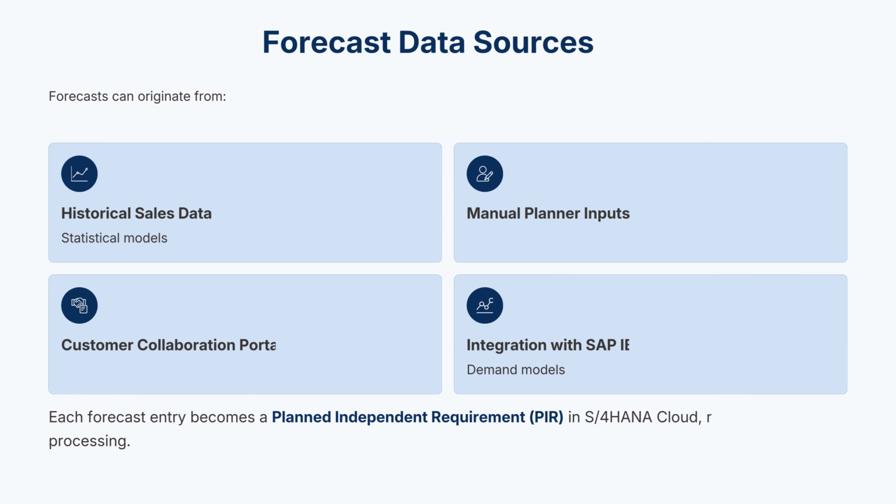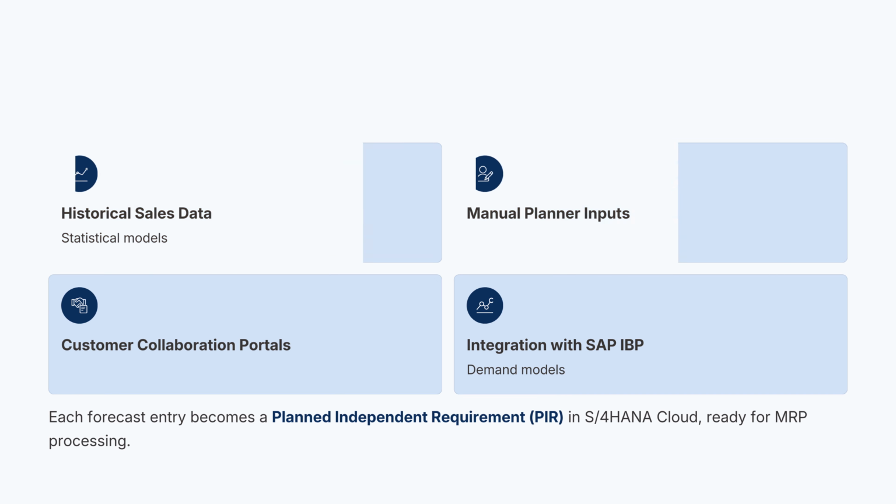Forecast data sources. Forecasts in SAP can come from multiple sources: historical demand trends, manual inputs from planners, collaborative customer forecasts, or IBP's statistical models. Each forecast converts into planned independent requirements, known as PIRs, in S/4HANA Cloud. These PIRs represent expected demand, serving as the starting point for material requirements planning.